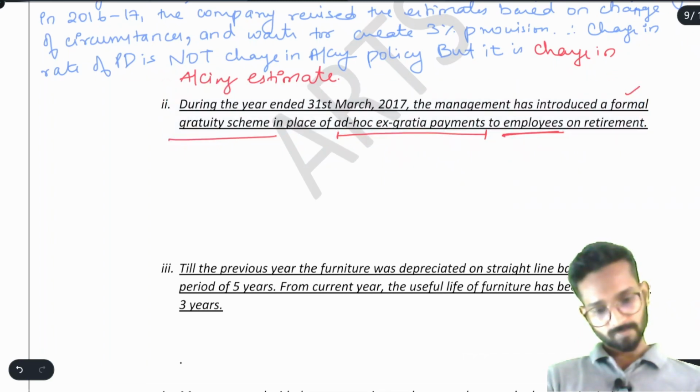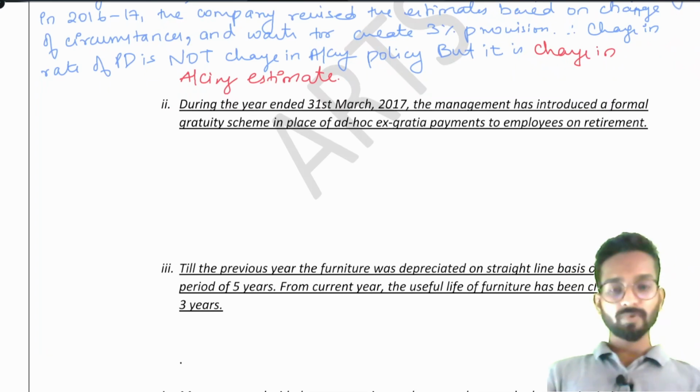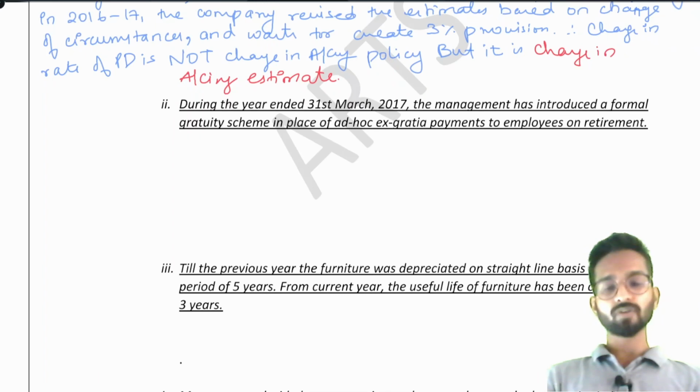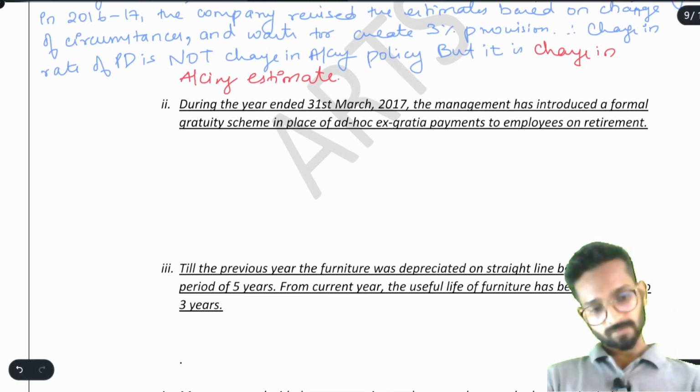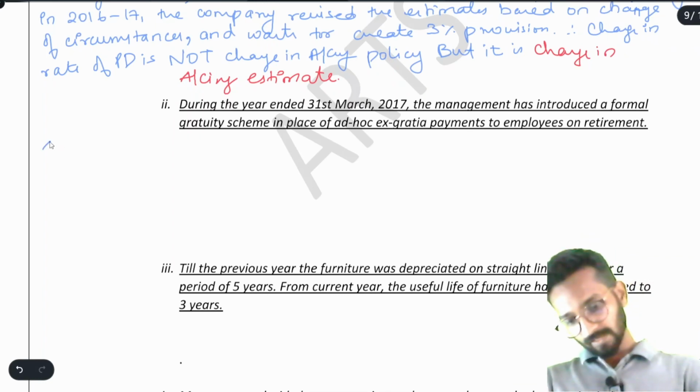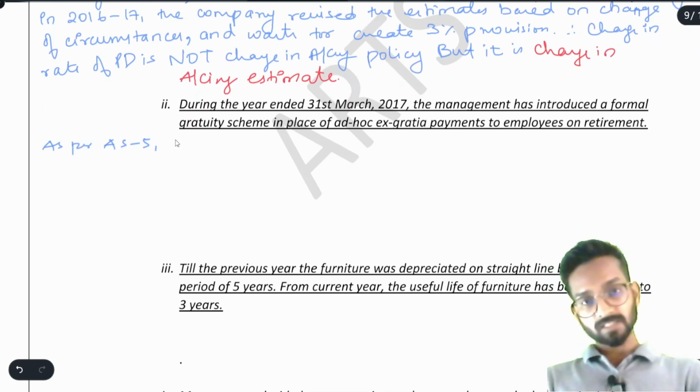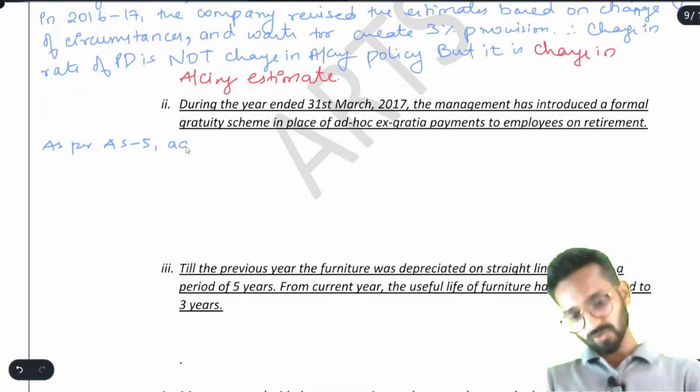It is not the change in the accounting policy. Understand why? Because before there was no accounting policy only. Now only they are introducing some policy. Before, whatever management felt right, that they used to provide. So this case is the introduction of policy. It is not the change of accounting policy. So you will write here that as per AS 5, this is the adoption of new accounting policy.